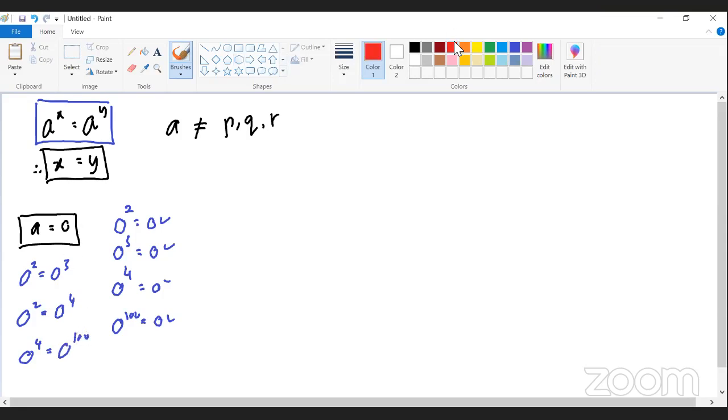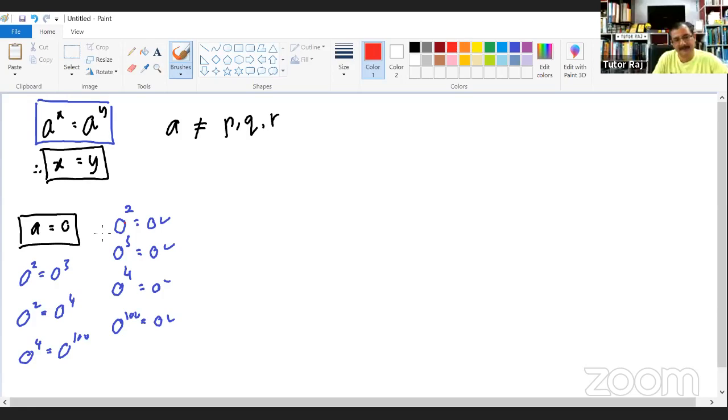Now what happened here? If this is x and y, apa yang jadi? If this is x and this is y, do you think x is equals to y? Do you think x is equals to y over here? And what about this? Sama ke? Of course not. This is 4 and this is 100. So they are not the same. So therefore, when a is equals to 0,